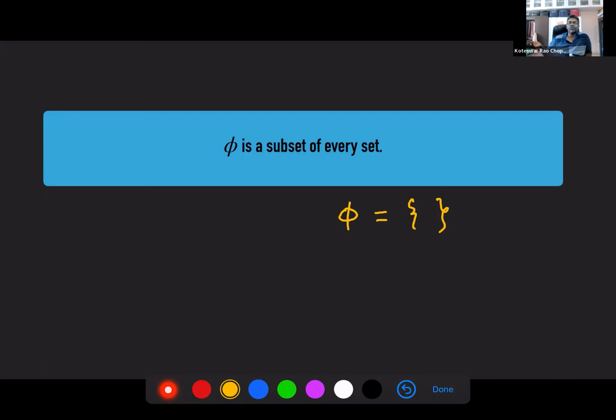Now, how do you understand this? Either you can take it by definition. Suppose I have the natural numbers.